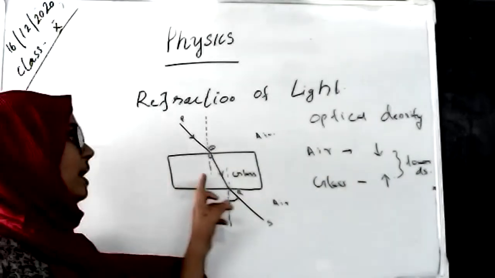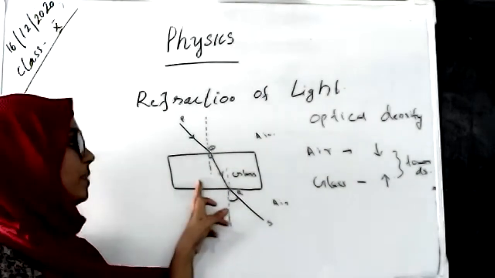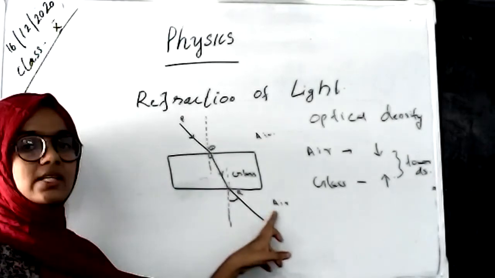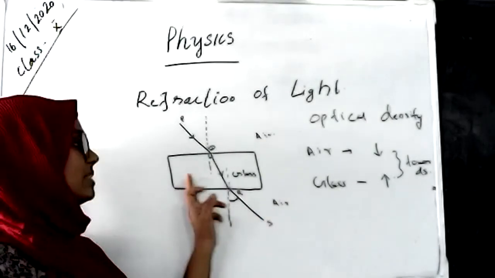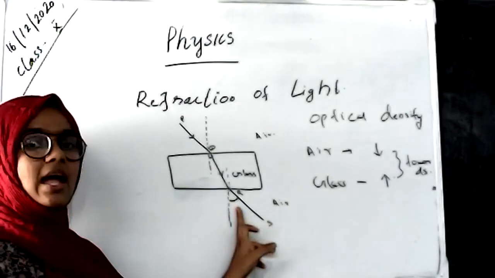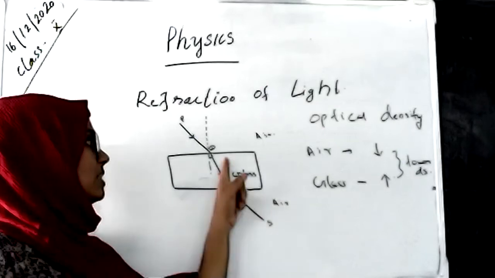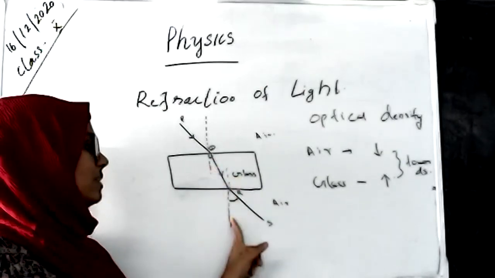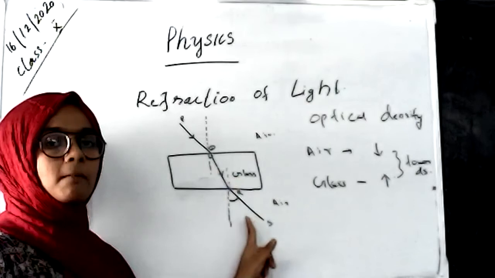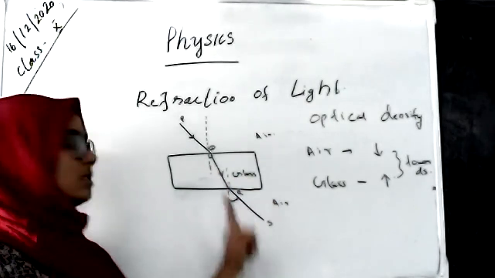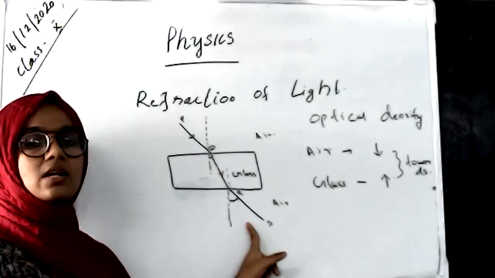And an incident ray coming from a higher optical density to a lower optical density medium is refracted, and that refraction is away from the normal. This is towards the normal and this is away from the normal, because the optical density of glass is higher and the optical density of air is smaller.